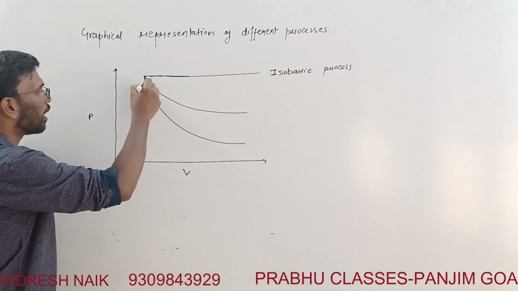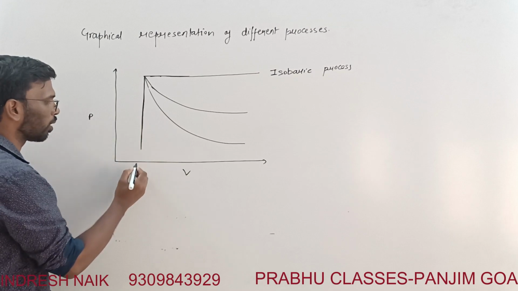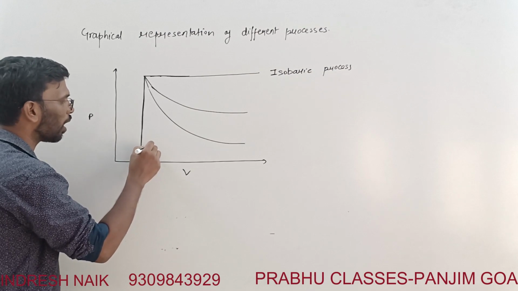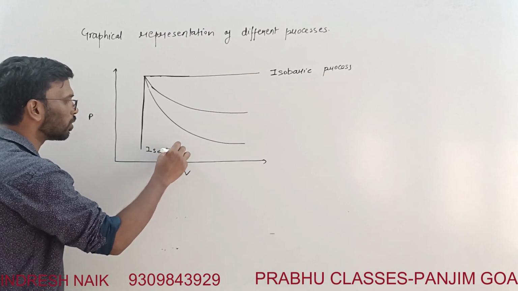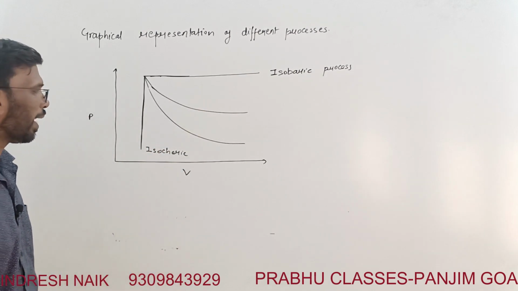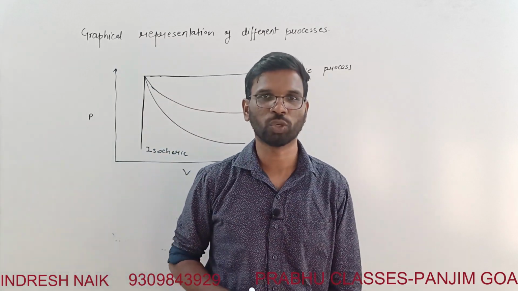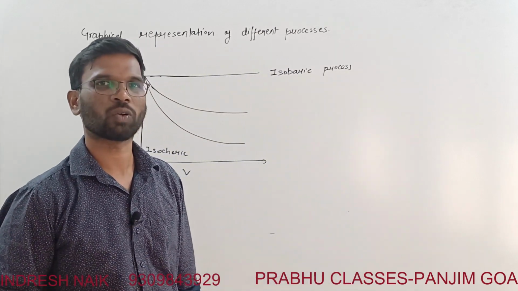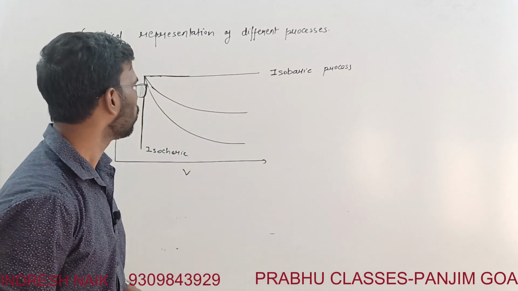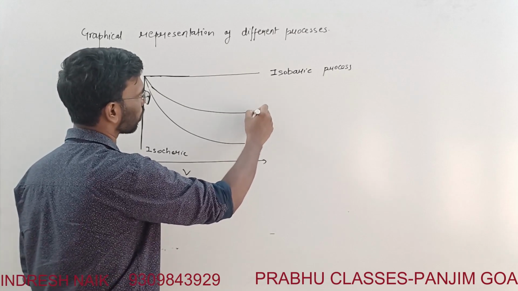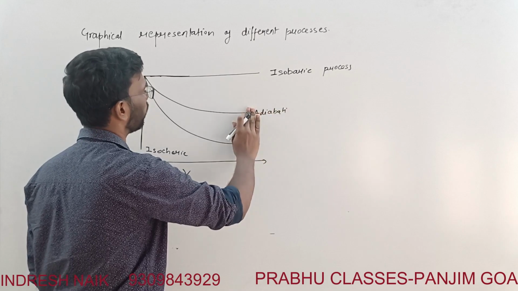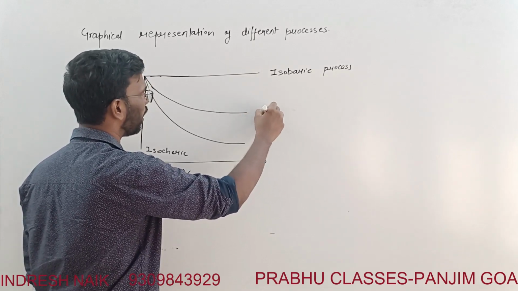This line represents what? You see that volume is constant throughout, but only pressure is changing. So this is an isochoric process. Now among these, there are two things: one is adiabatic and the other is isothermal. Means one is at a constant temperature and the other is at a varying temperature.